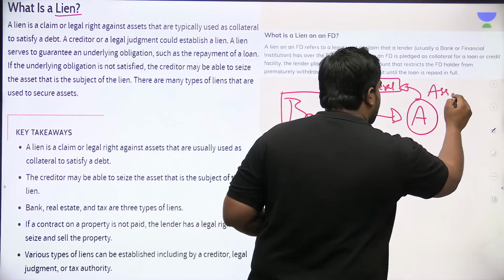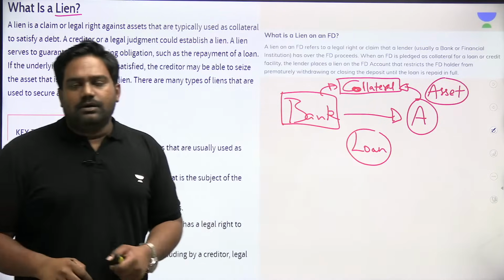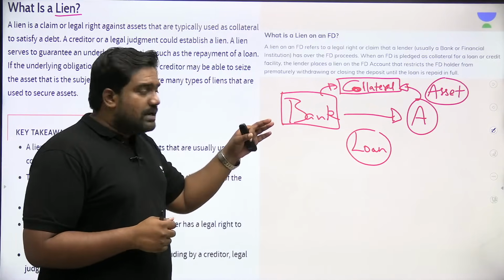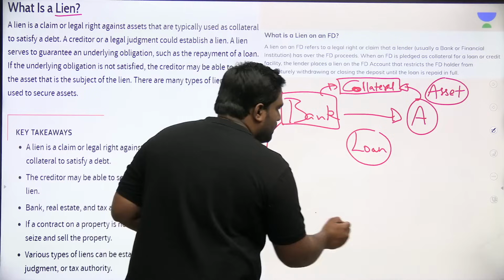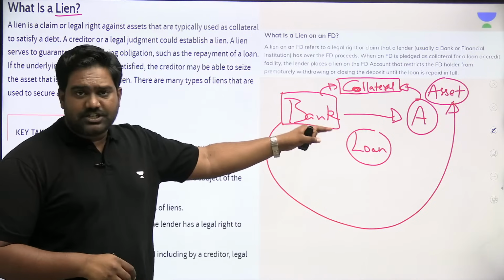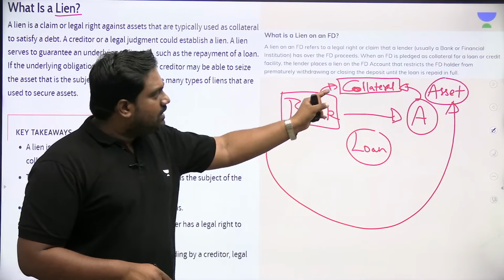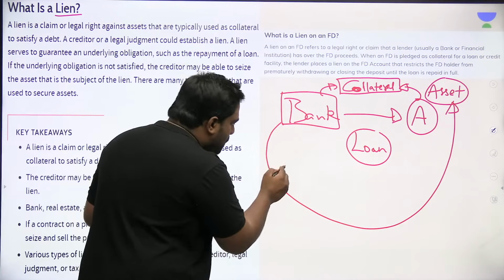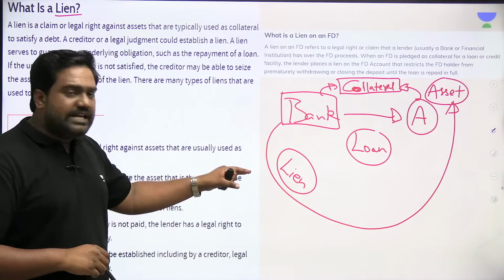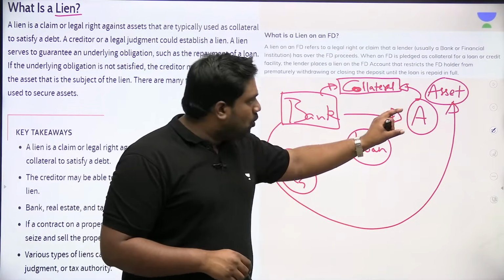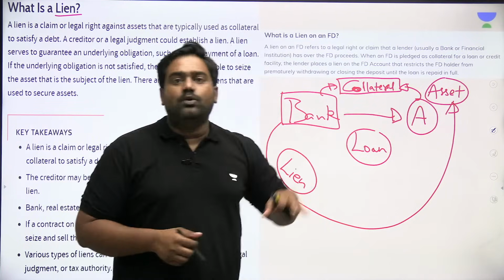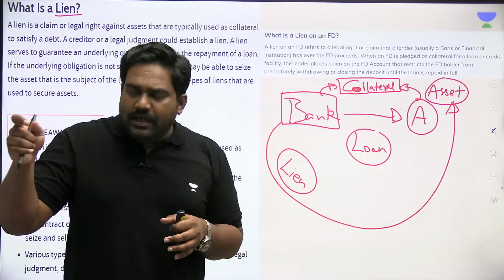The asset could be anything. It could be a house, a real estate property, gold, fixed deposits, etc. Right? Now, this particular asset is under the claim of the bank. Once the asset is pledged as collateral, even though the asset is owned by the customer, the bank will exercise a lien on the asset. Lien is nothing but a control, a claim over the asset which is pledged as a collateral. So the customer cannot go and dilute the asset or liquidate the asset when the loan term is still pending.